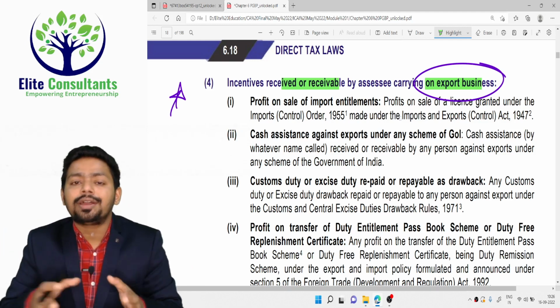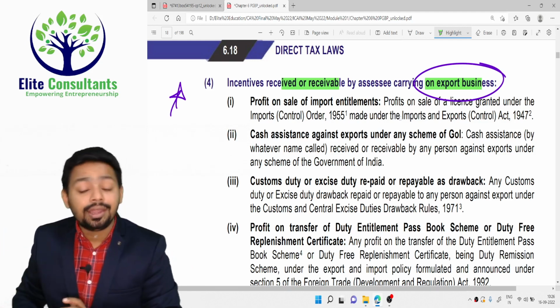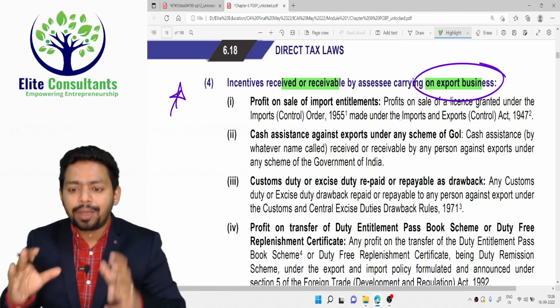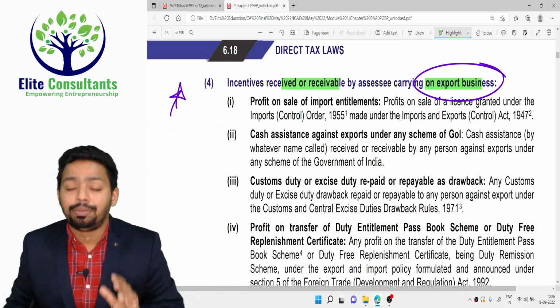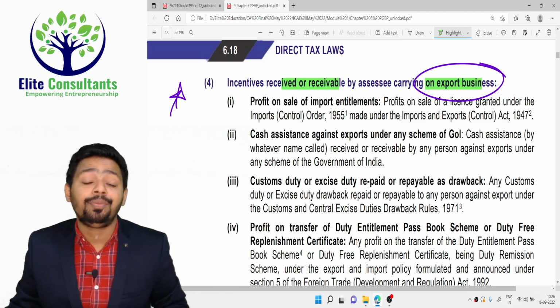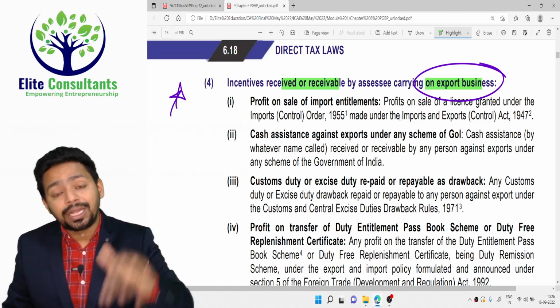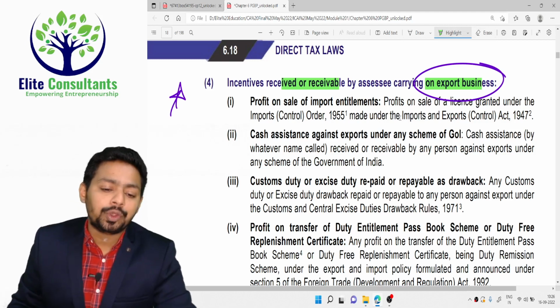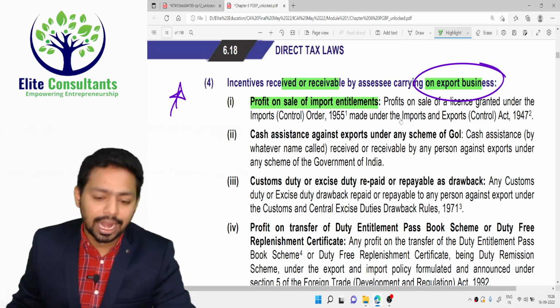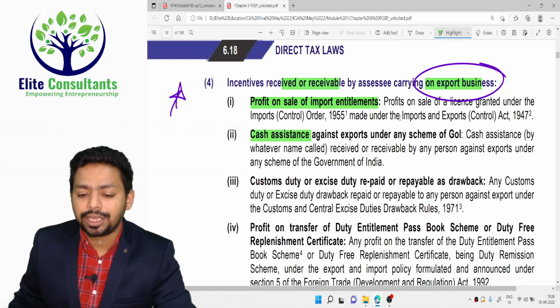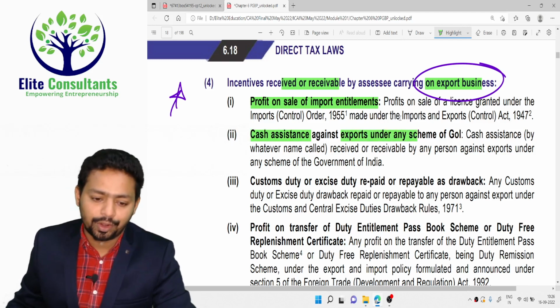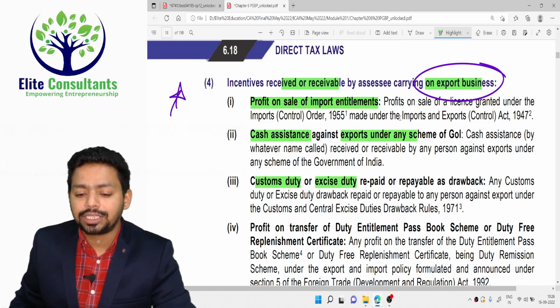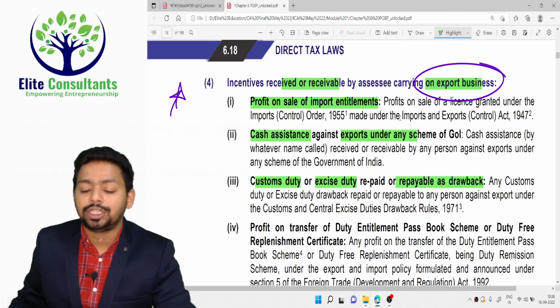So it's not income from other sources or capital gain. It is PGBP only. Whatever benefit you are getting due to export may not be your direct business activity, but those benefits should also be taxable under PGBP. That's what section 28 says. What type of benefit will you get? Profit from sale of import entitlements, cash assistance against the export under a scheme of the Government of India, custom duty or excise duty repaid or repayable as a drawback.